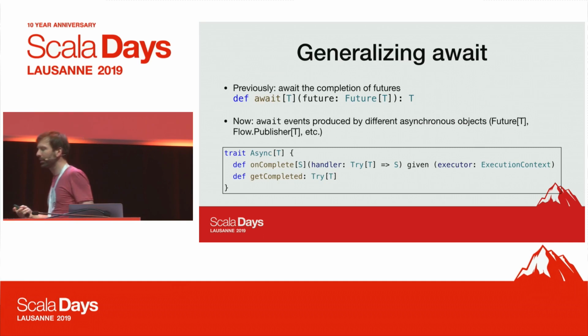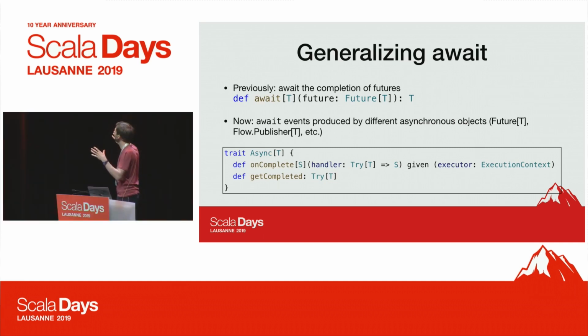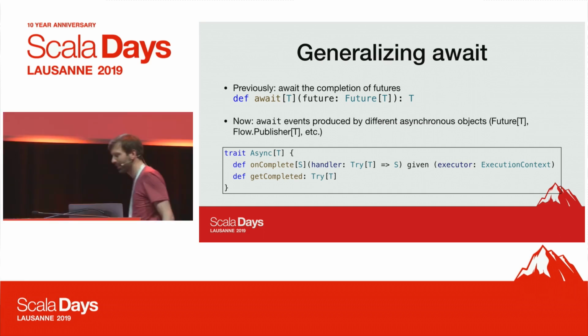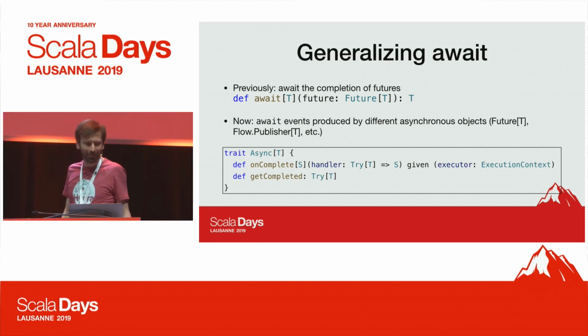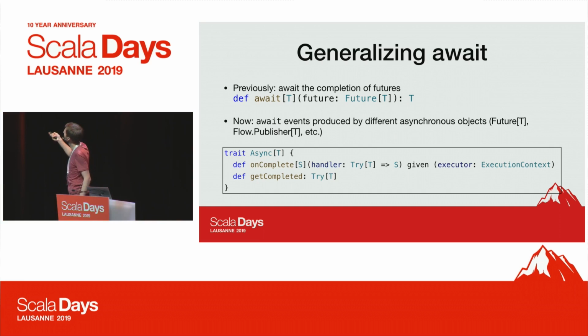So first with the await, it's actually quite simple. Previously we had await and we pass in a future of t and the result is t. I forgot to put in this picture which says, I can't believe it's not blocking, right? But okay, that's fine. The thing is we need to make this more general, right? So we need to say, well, this should not just be a future.